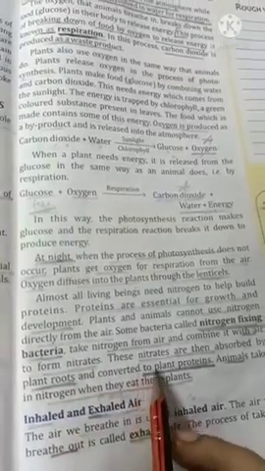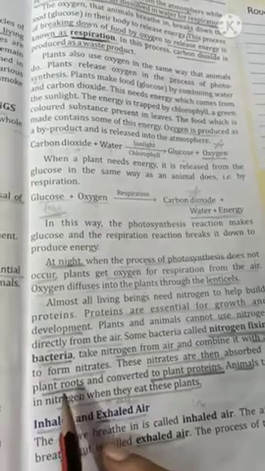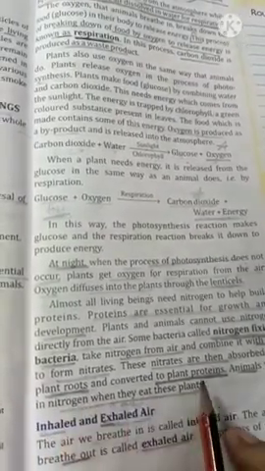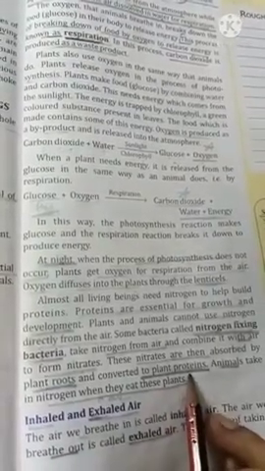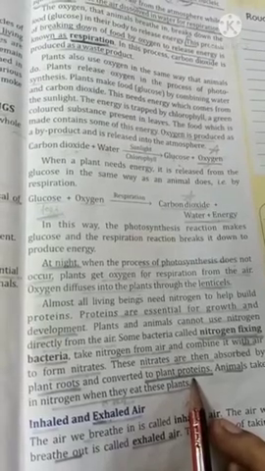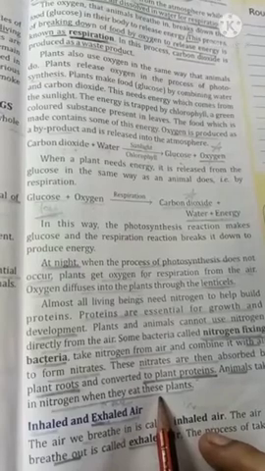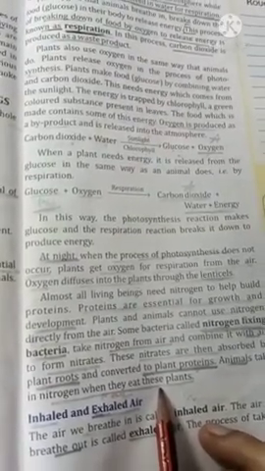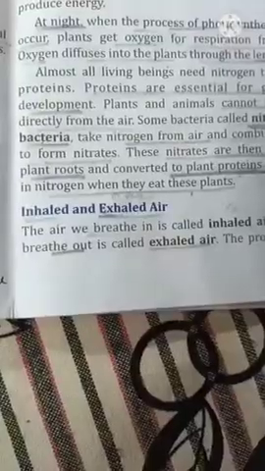Now these nitrates are absorbed by plant roots. Then the plant converts these nitrates into proteins. And how do animals take these proteins? Animals eat these plants and take proteins. So nitrogen is a very essential element for growth of plants as well as animals.